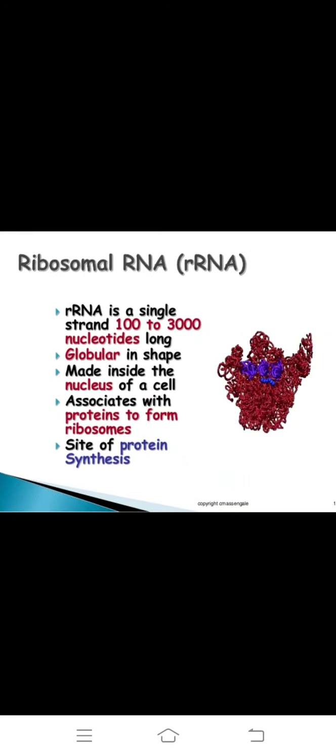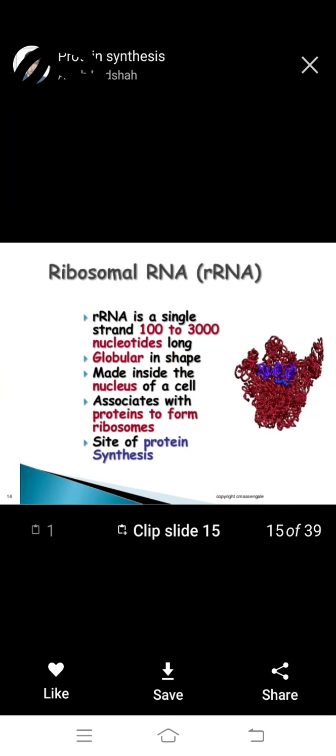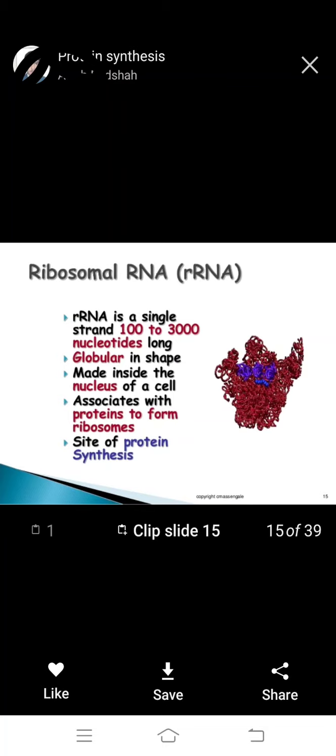Next, ribosomal RNA, rRNA. rRNA is a single strand. The nucleotides number 100 to 3000. Here mRNA has only about 1000, but rRNA is very long and large, globular in shape, and made inside the nucleus of a cell.